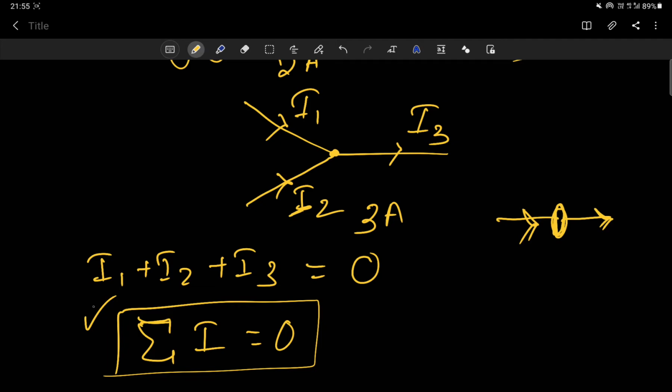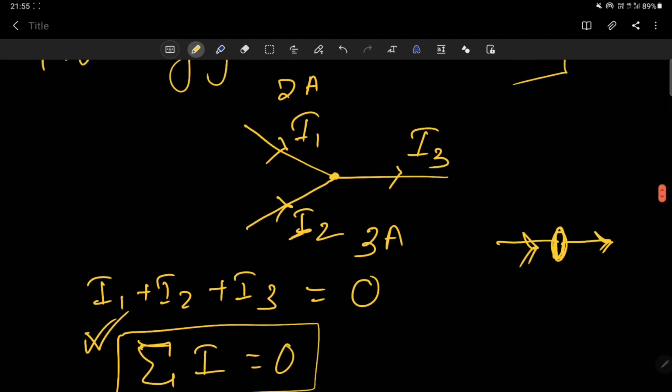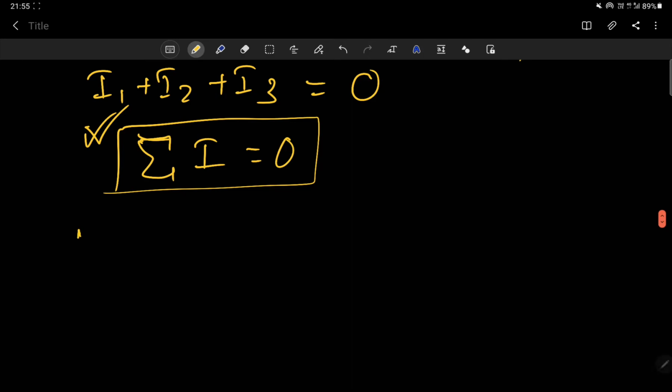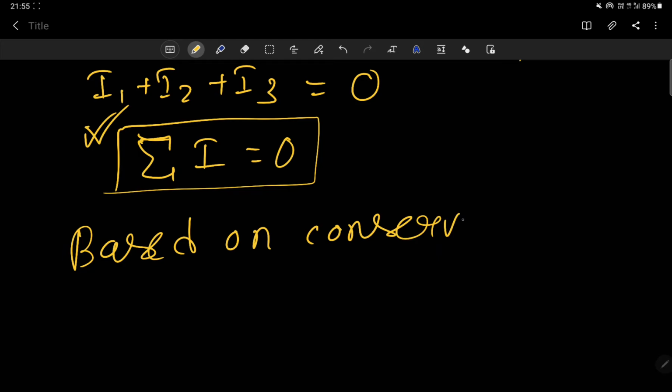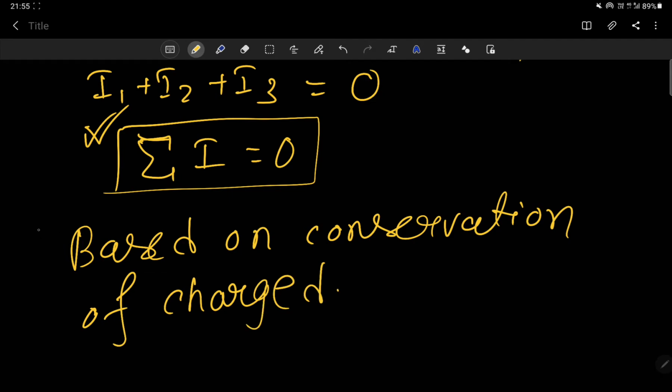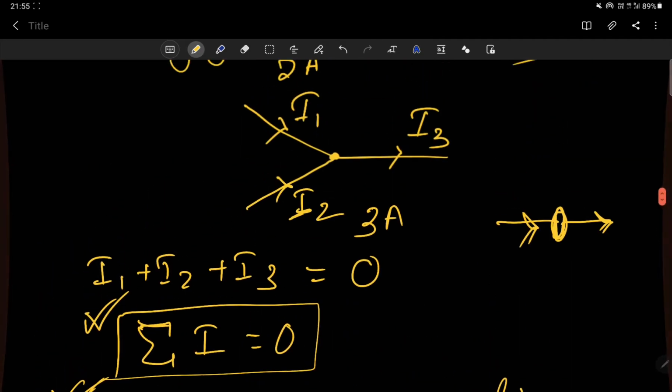So this is the Kirchhoff current law. And one thing you have to remember, this law is based on conservation of charge. So many times it asks in MCQs that the Kirchhoff current law is based on which principle? It is based on the principle of conservation of charge. So not charge, it is based on the conservation of charge.